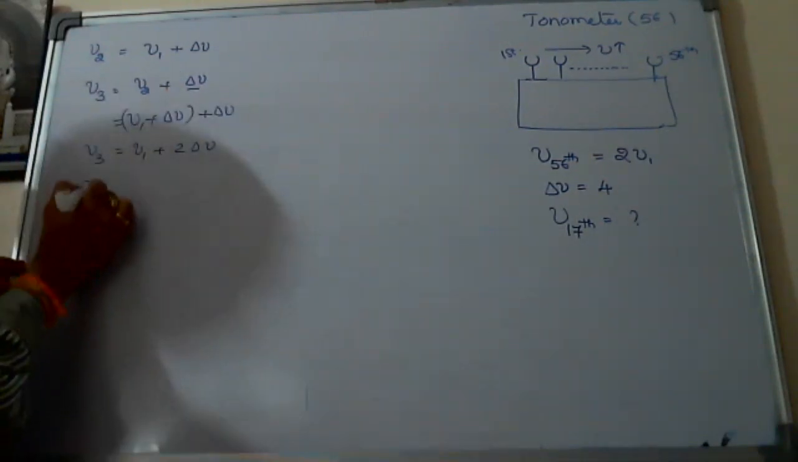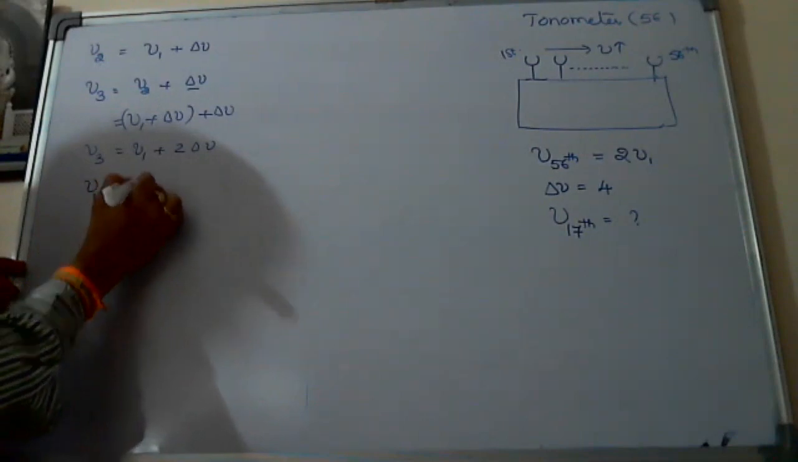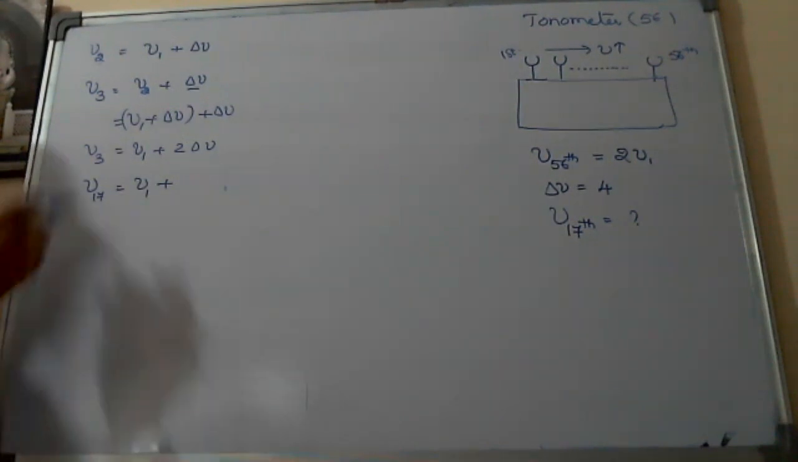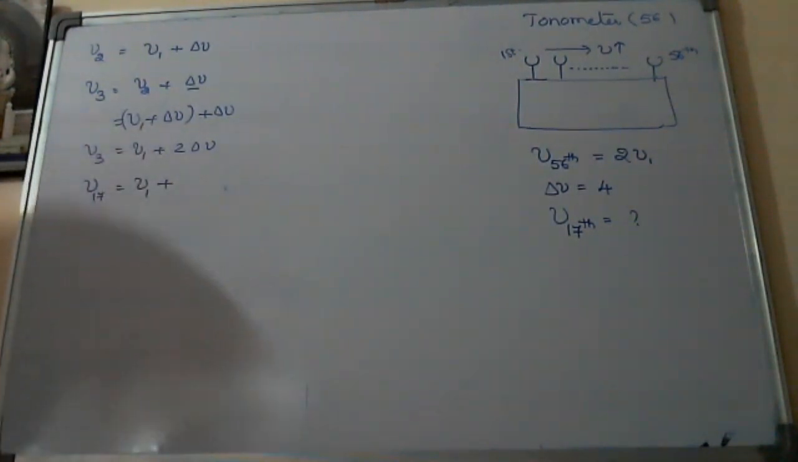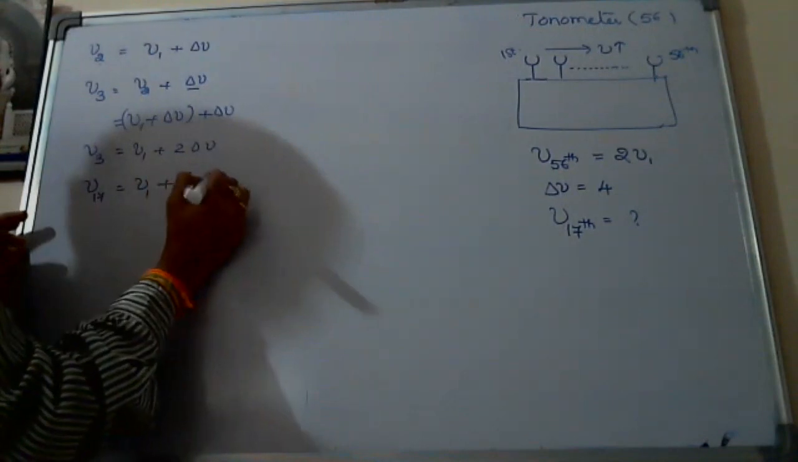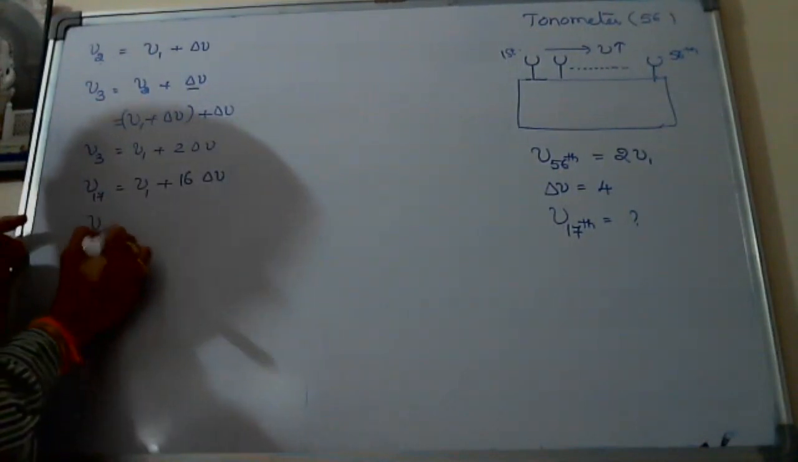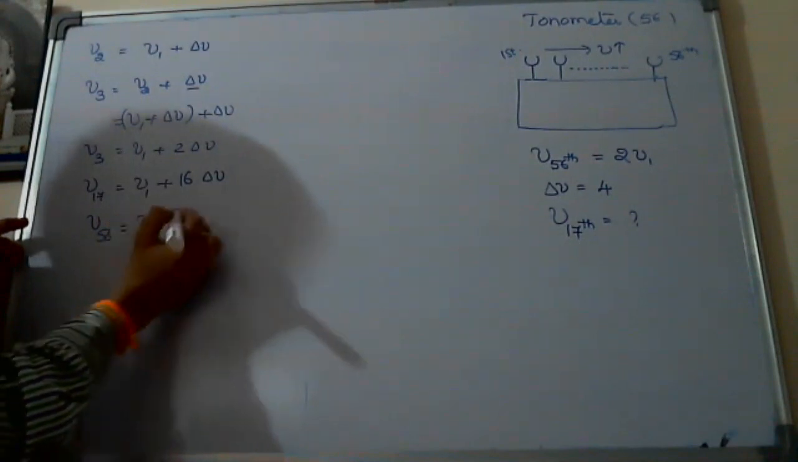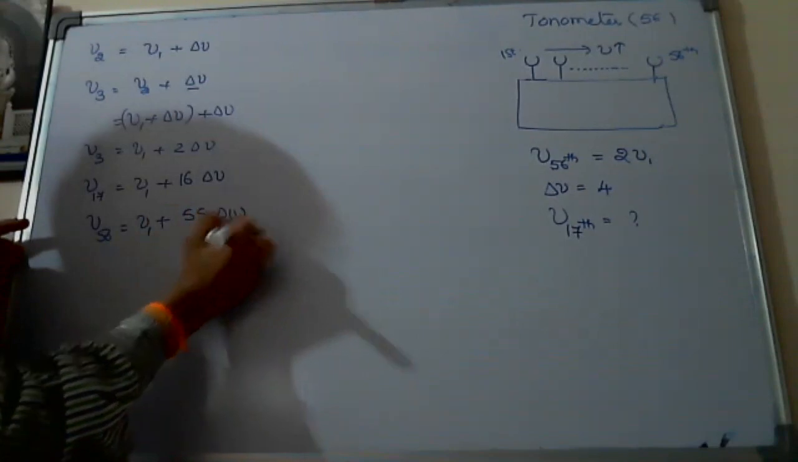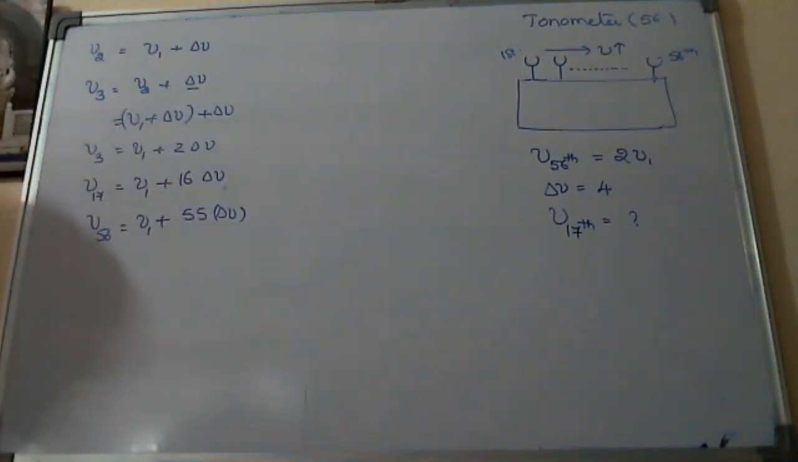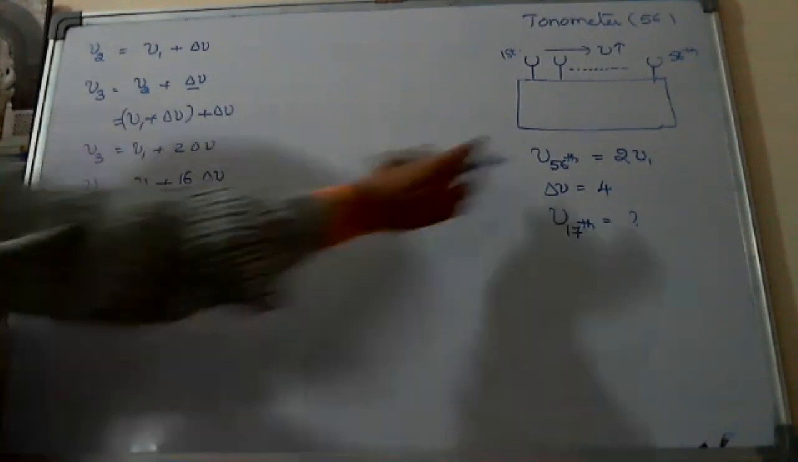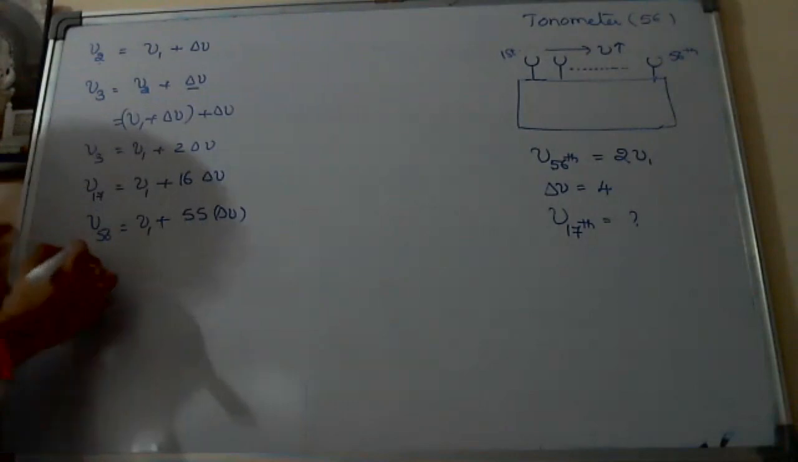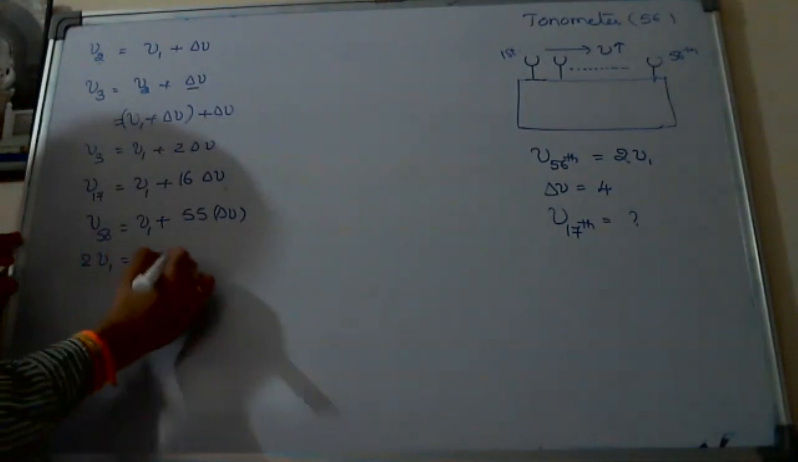Suppose if I ask what is the frequency of 17, what will you write? Nu1 plus 16 delta nu, which is less by number 1 here. Very good. So 16 into delta nu. In the same way, nu56 is nu1 plus 55 into delta nu. Correct? Right. Now substitute nu56 as he gave, which is equal to 2 nu1, because he said octave. So 2 nu1 here substitute.